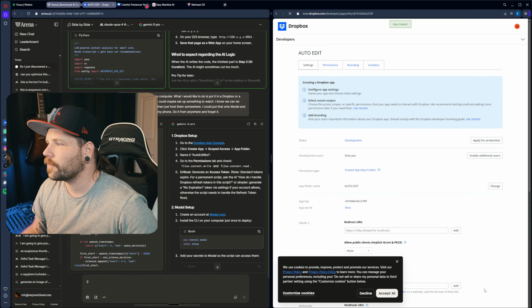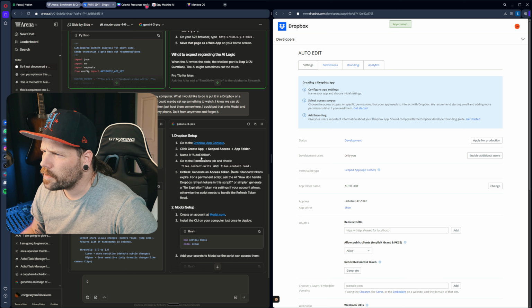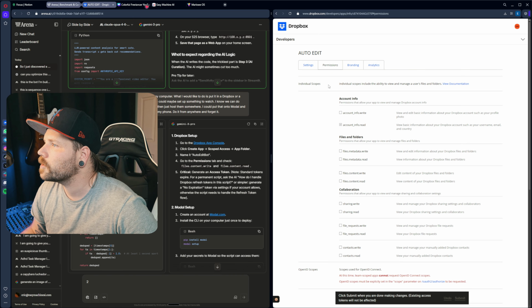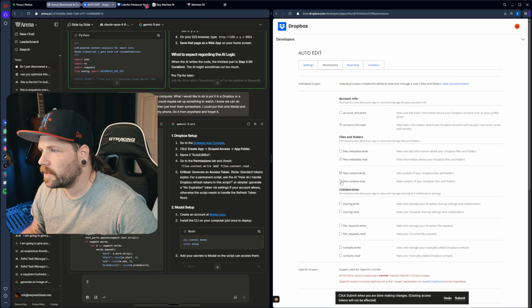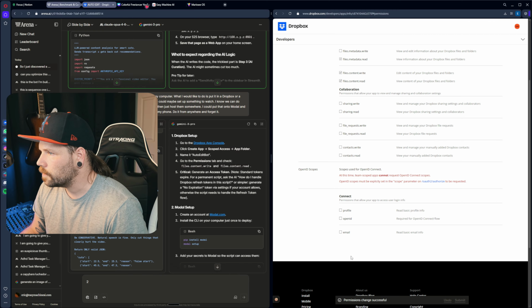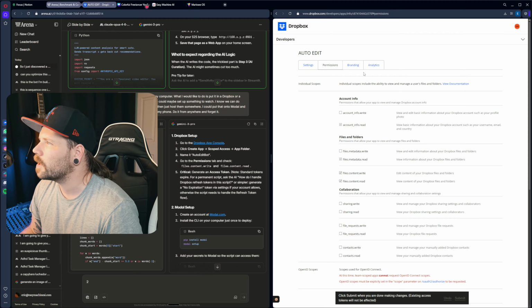Just watch, this is going to be different. Probably not, though. Okay, so name it auto edit bot. No, I'll name it what I want. Go to permissions: file content write, file content read, most likely. Yep, and is that it? Critical. Generate access token. Yeah, no joke. At this time, team scoped apps cannot... I don't mind. That is okay. I need to get an access token. How do I do that?